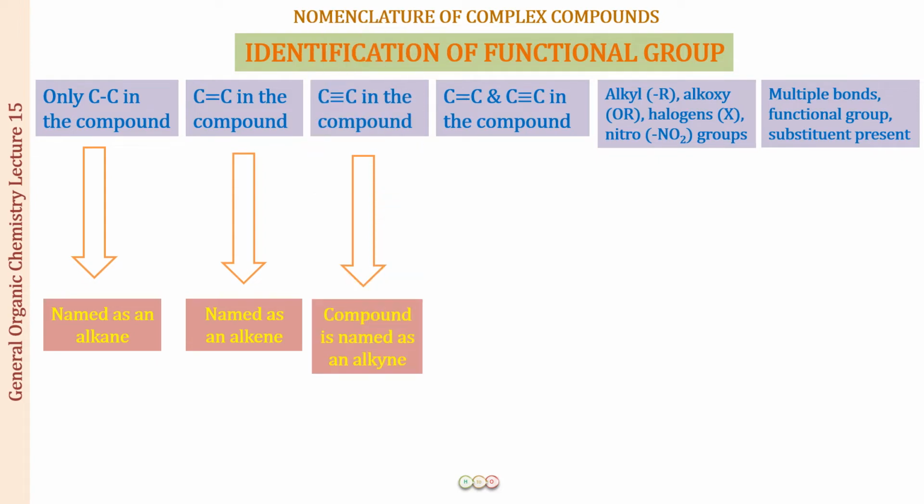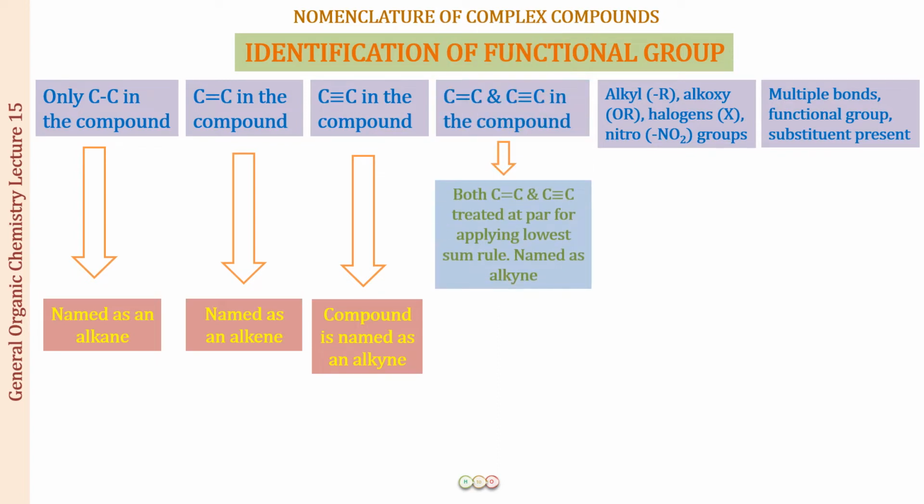If a double bond and a triple bond are both together, then we consider both of them at par while applying the lowest sum rule, but it is named as an alkyne. This is what we discussed while covering the nomenclature of alkynes.